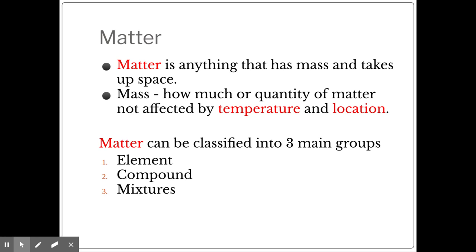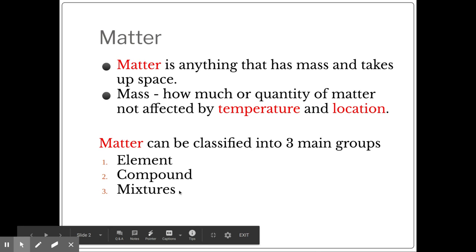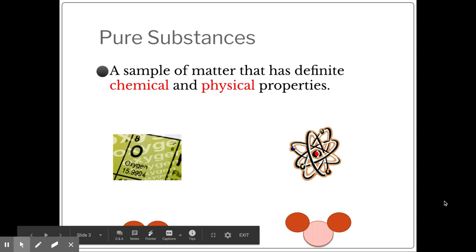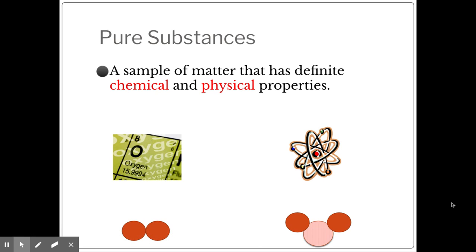So that's your location. I mentioned that matter can be classified into three main groups. We have elements, compounds, and mixtures. And we're going to go a little bit more into two different types of mixtures in our slide. So pure substances. Pure substances are going to be samples of matter that have definite chemical and physical properties. So that would be an example of elements and compounds. They're considered to be pure substances.